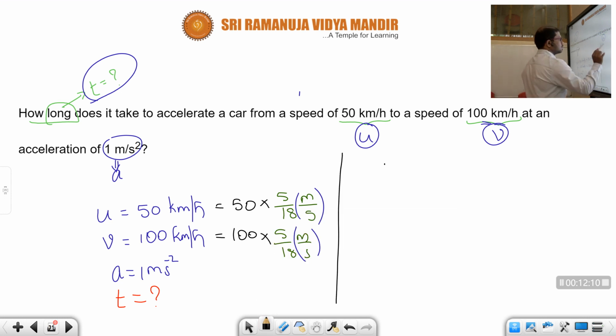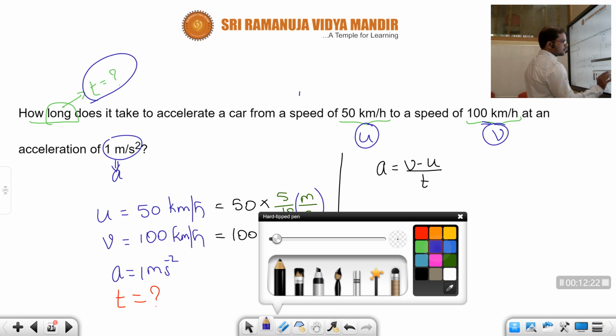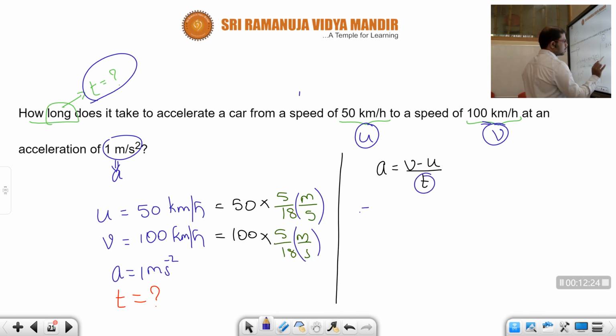a is equal to v, sorry, children, v final velocity minus initial velocity by time t. Children, from here we want time. So what should we do? Send this t here and this a here, children. Do cross multiplication. t is equal to v minus u by a.